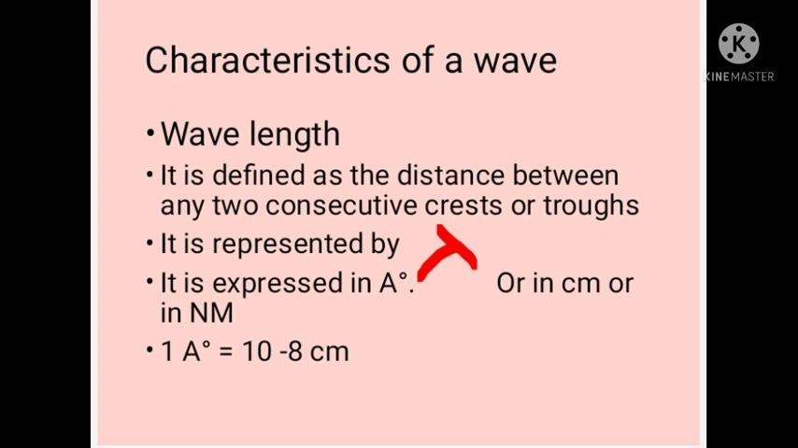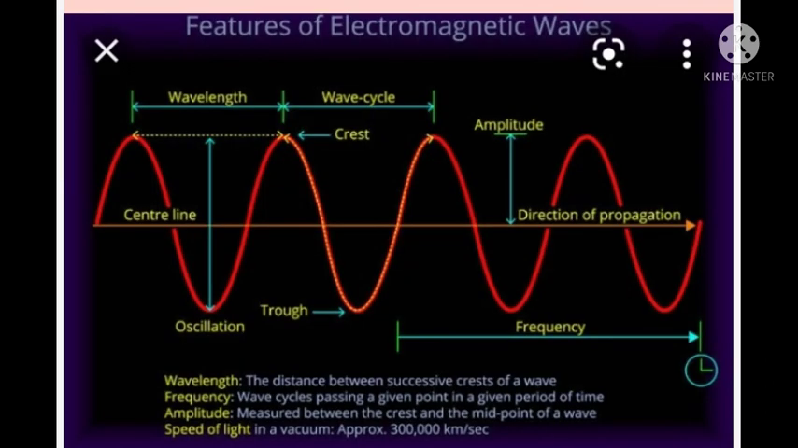The first characteristic of a wave is its wavelength. It is defined as the distance between any two consecutive crests or troughs. This represents the movement of a wave. So there is a mean position. About that mean position, the wave is propagating. That central line is the mean position.